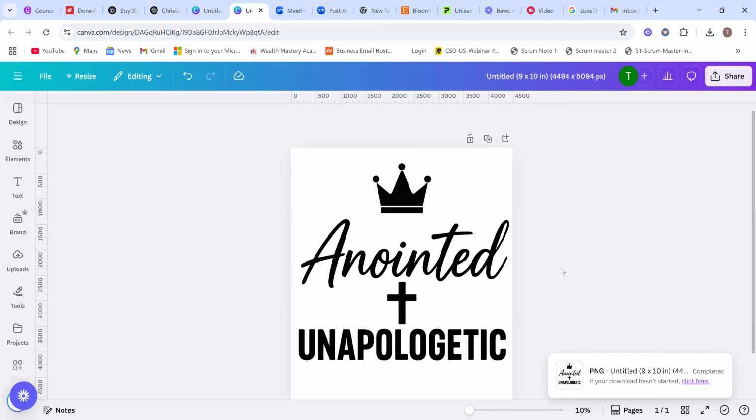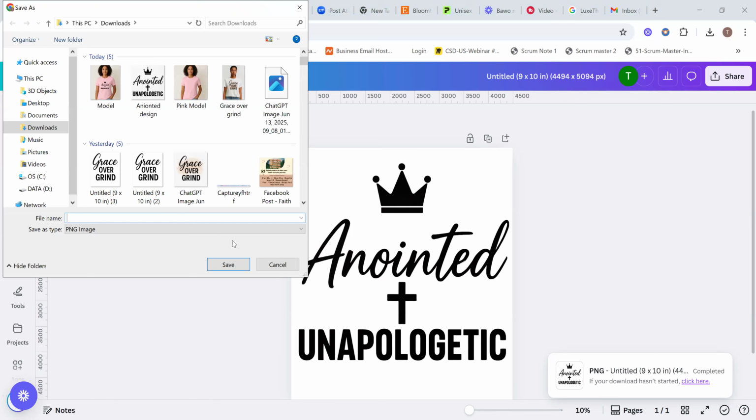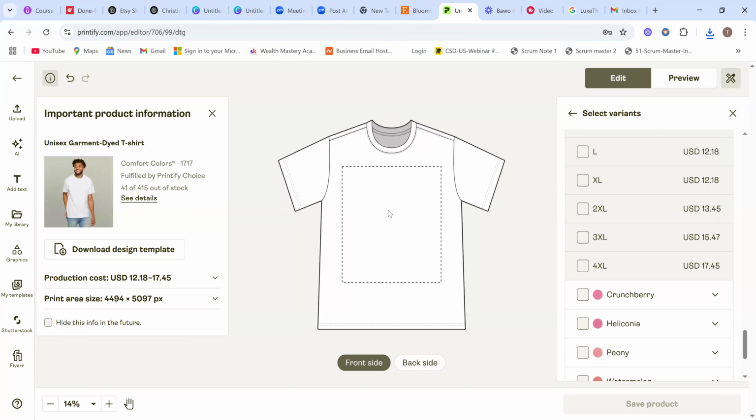Yeah, so the design is downloaded. Let me save it as Printify. Then save it. Then we go back to Printify. If you want to have a design on the back side, you can also do the same, right?